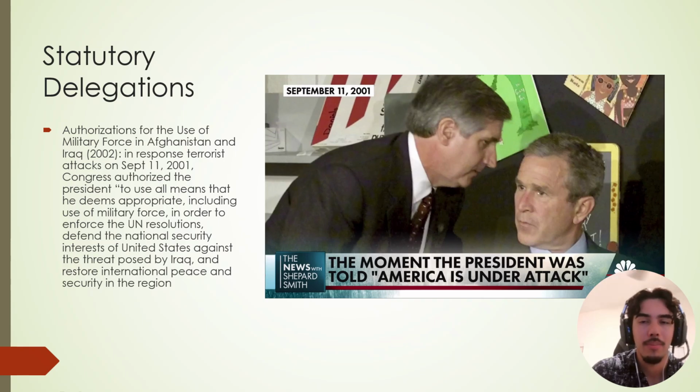Statutory delegation is pretty important for us to understand because this is a time in American history where we messed up and we gave a president way too much power. That president at the time was George Bush. Congress authorized the president to use all means necessary to end the war on terrorism. What ended up happening is for the next 20 years we occupied the Middle East. So not just George Bush, but Barack Obama, Donald Trump.